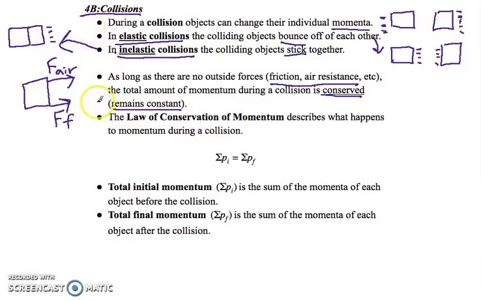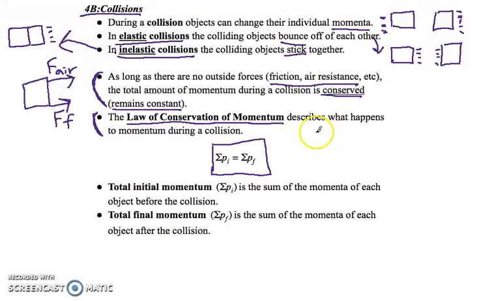So again, if we can negate outside forces, then we can apply the law of the conservation of momentum. This really nicely describes what happens to the momentum of objects during a collision. This is how it's written. It's pretty straightforward in terms of notation.